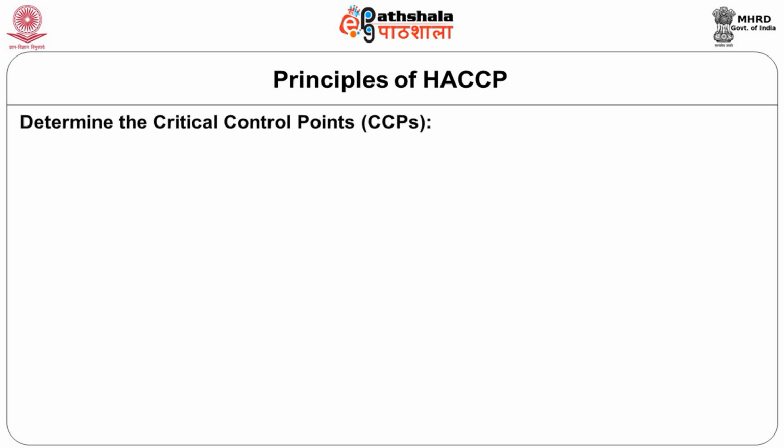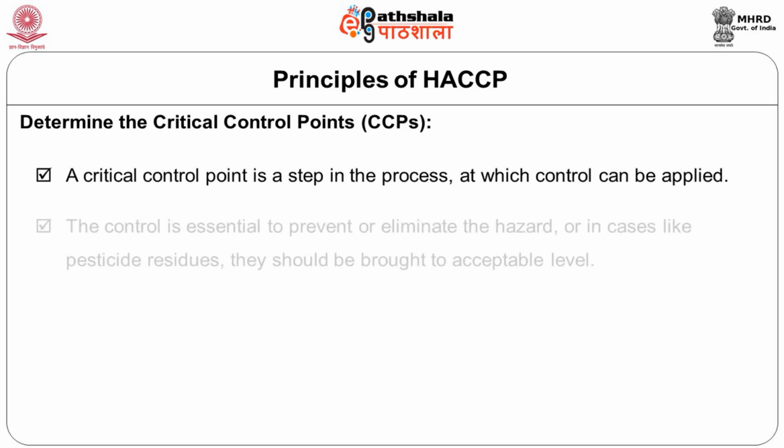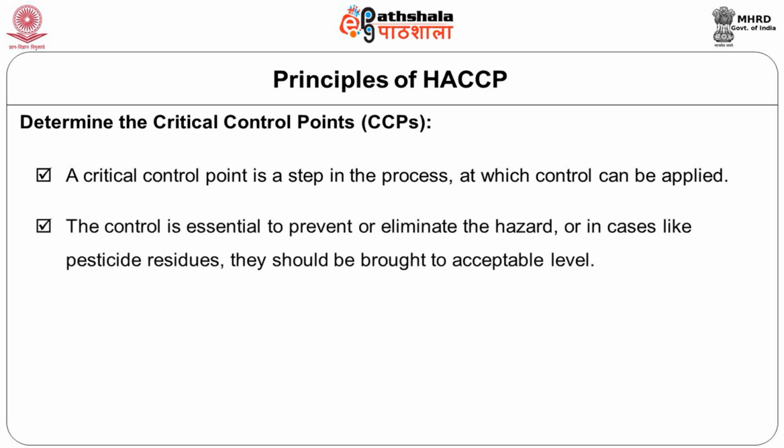Once we do the hazard analysis, we try to determine the critical control points. That means we now know that there is a hazard, so how do you control it? Where the control point for this hazard is has to be determined. A critical control point is a step in a process at which control can be applied, that means you can apply the control and reduce the hazard. The control is essential to prevent or even eliminate. Sometimes we can prevent, sometimes we can eliminate, and sometimes we can reduce the levels to acceptable levels. In cases like pesticide residues, they should be brought to acceptable levels.